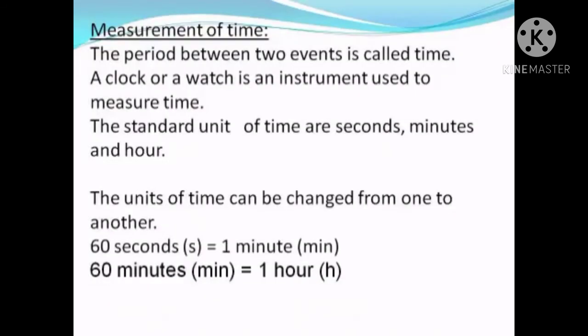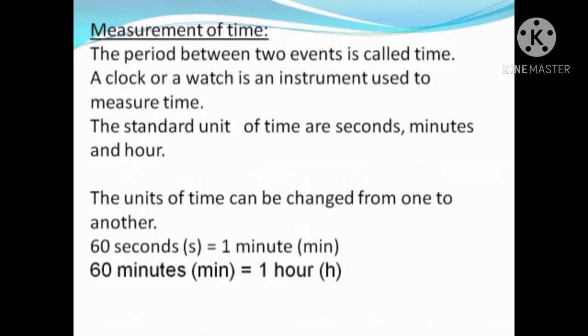Next one is measurement of time. The period between two events is called time. A clock or a watch is an instrument used to measure time. Usually, we wear a watch to see the time, and sometimes we use the clock to see the time.